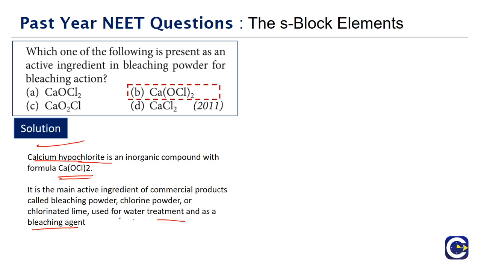The bleaching action is because it is able to act on the coloring substance or dye and react. The reaction changes the chemical nature of the dye or organic pigment. That is why we talk about the bleaching action. Generally it results in the removal of color, but it is also used for water treatment.